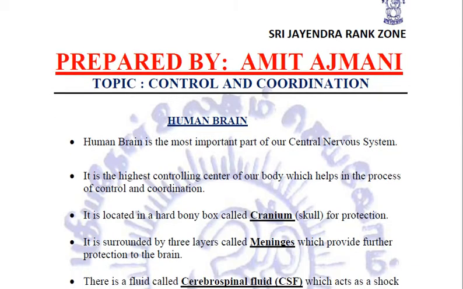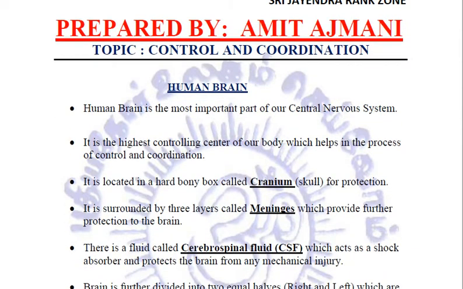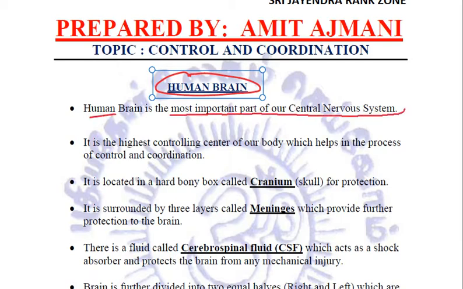Now talking about the second part of the central nervous system, that is the human brain. Very, very important. There are so many things we need to remember in the human brain. So we have to use a lot of our brain to keep the information about the brain in our brain.